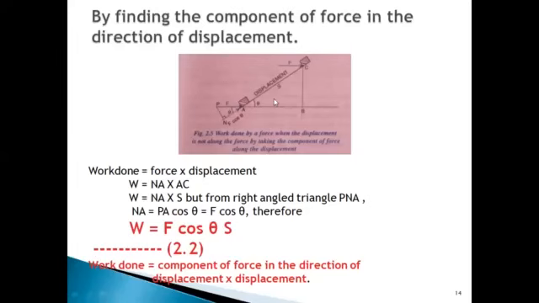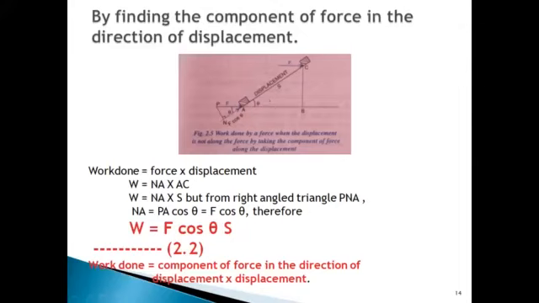Okay, students, now we will find the work done by finding the component of force in the direction of displacement. In this figure, you can see the component of force in the direction of displacement. This is the direction of displacement.